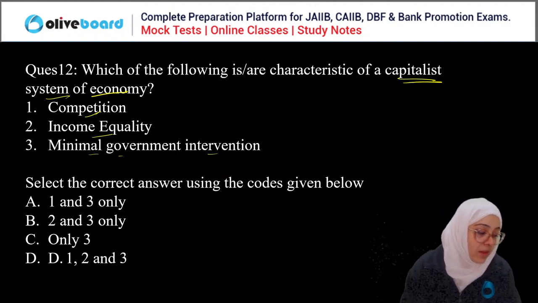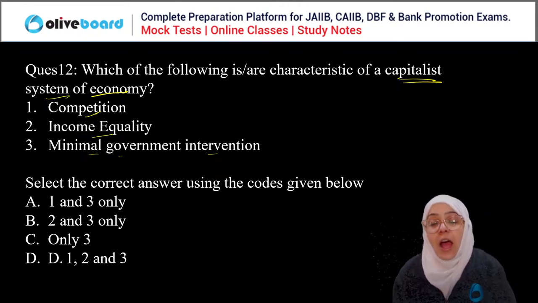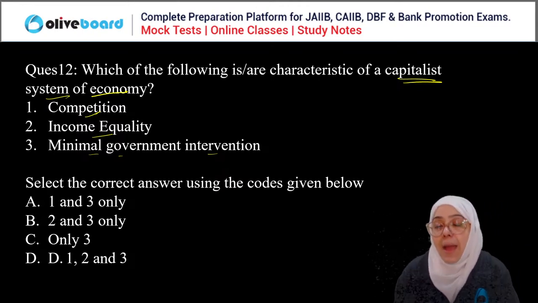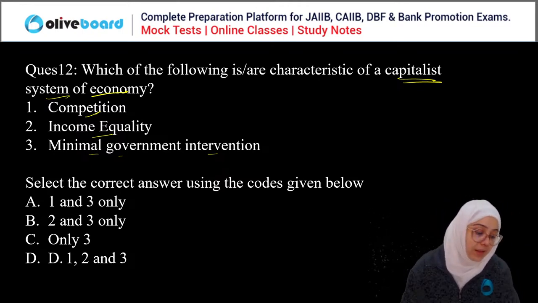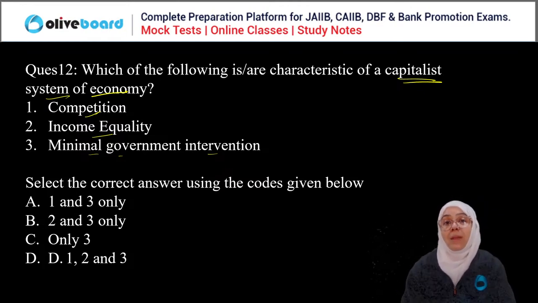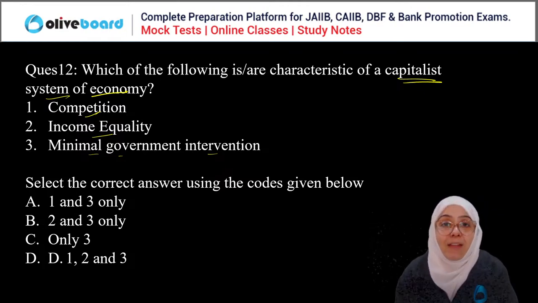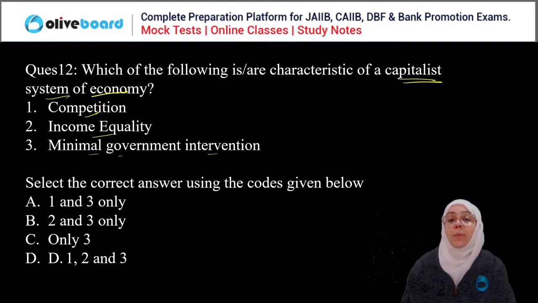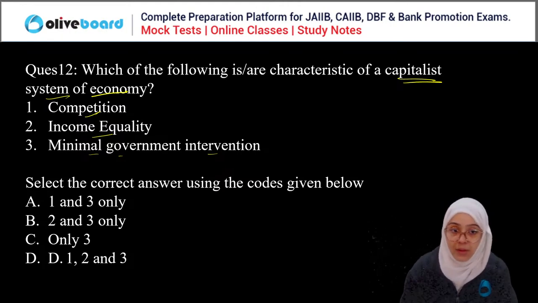Capitalist economy. Which of the following is or are the characteristic of the capitalist economy? Capitalist economy means the domination of the private sector is there in the economy, right?